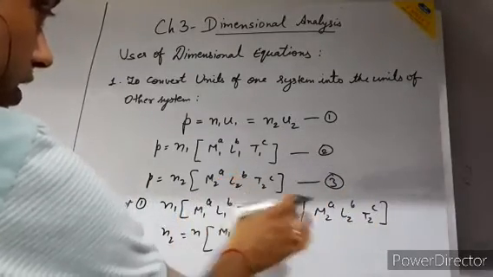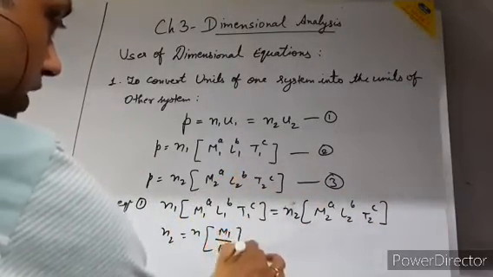So it is M1 upon M2 to the power A, both having the same power.